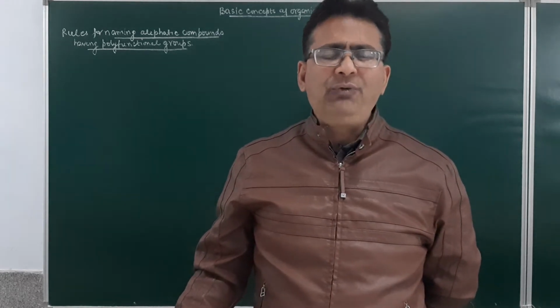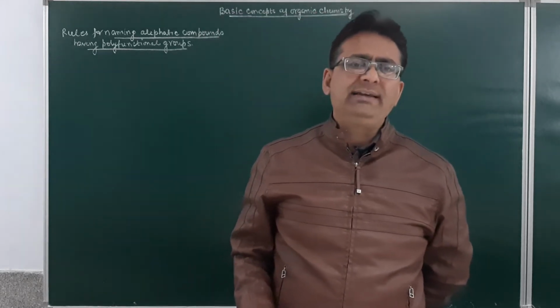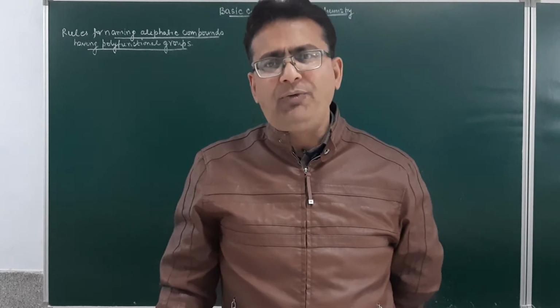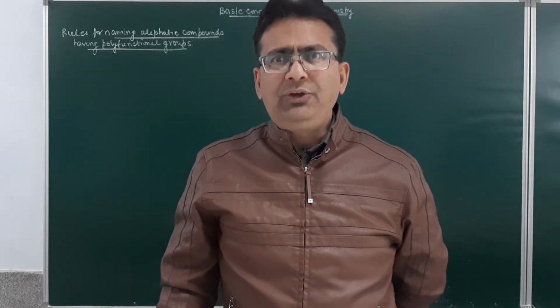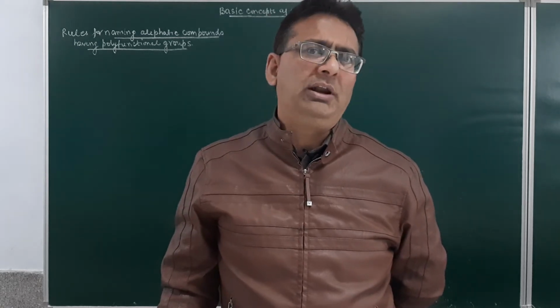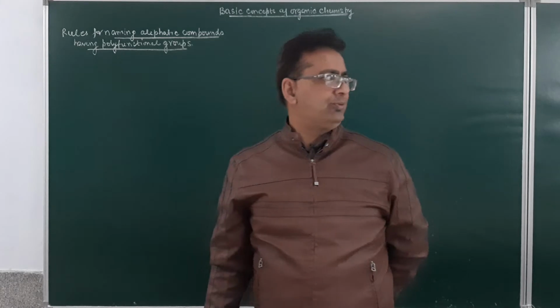Now, in a polyfunctional organic compound, one of the functional groups is treated as the senior functional group, and the name of the compound, or I must say the secondary suffix, must be decided as per the senior functional group.